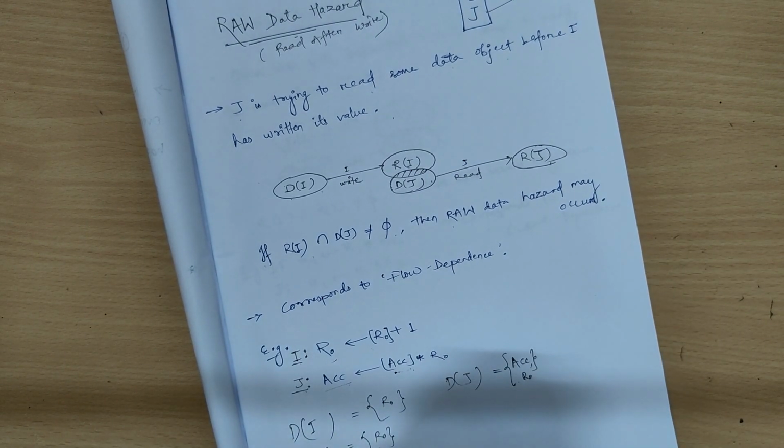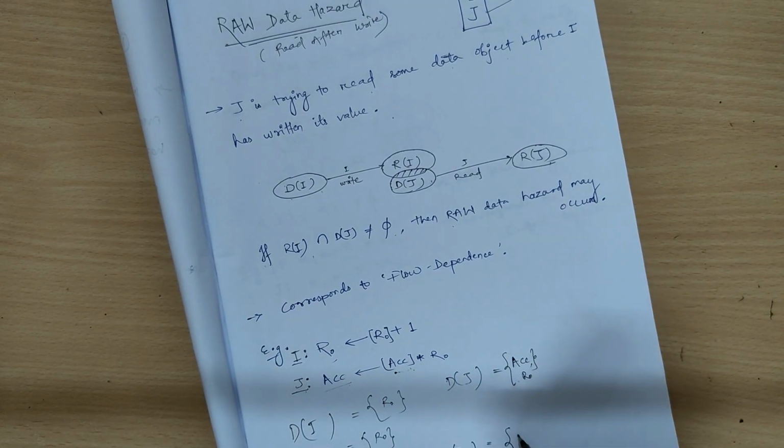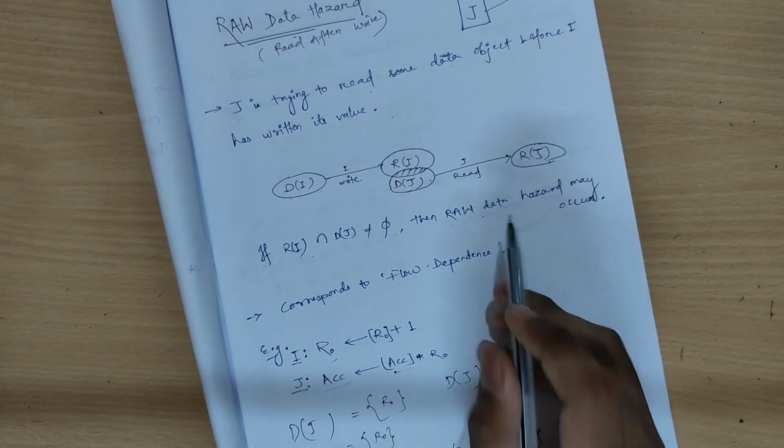So when we do the intersection of the range of I and the domain of J, the common thing between these two is R0, which is not equal to phi. So here a RAW data hazard may occur.